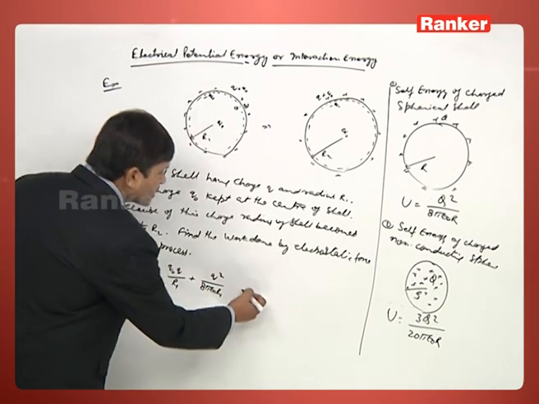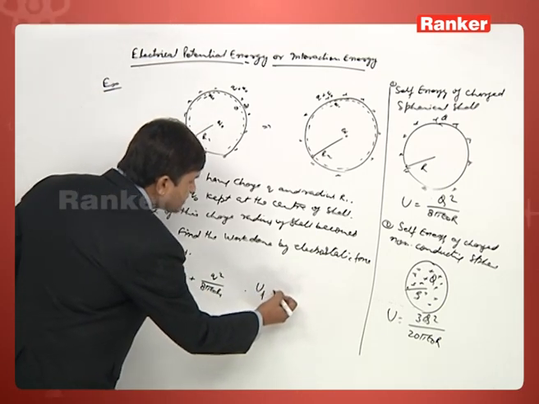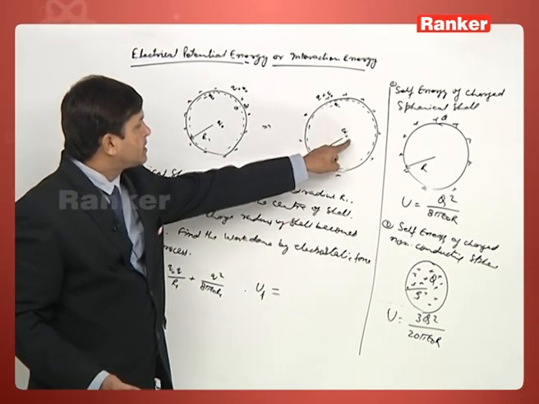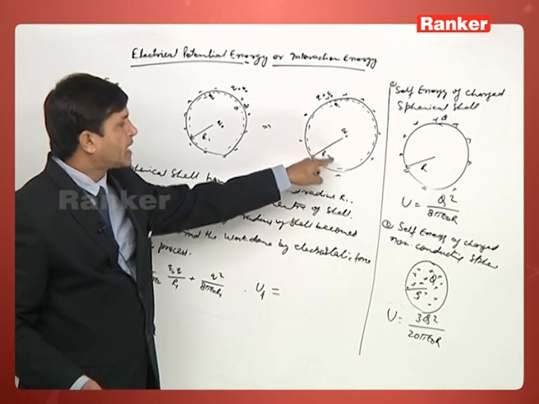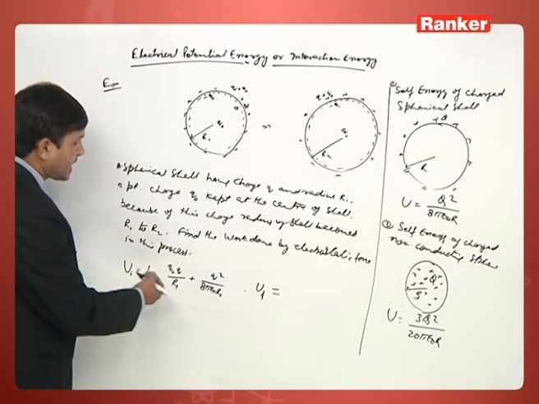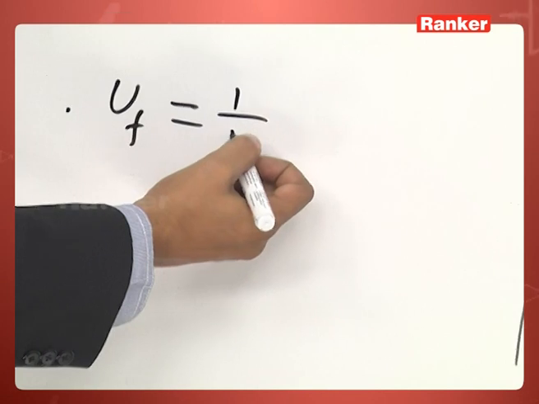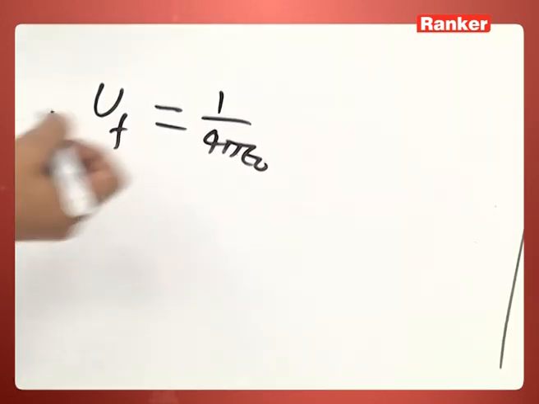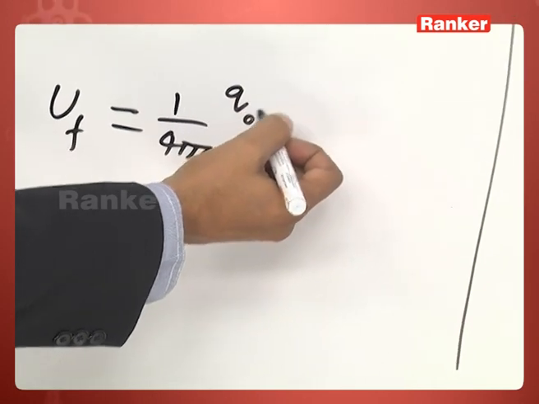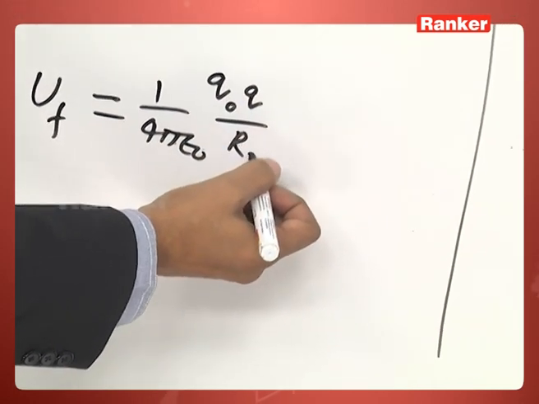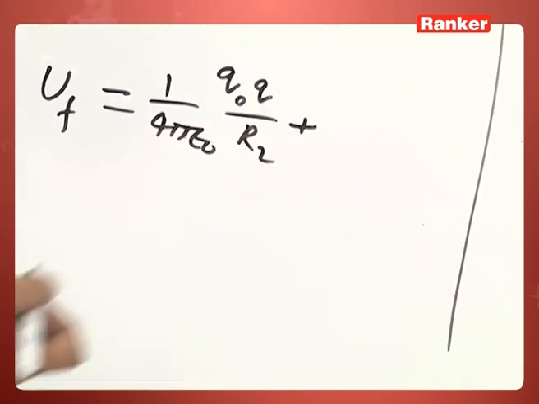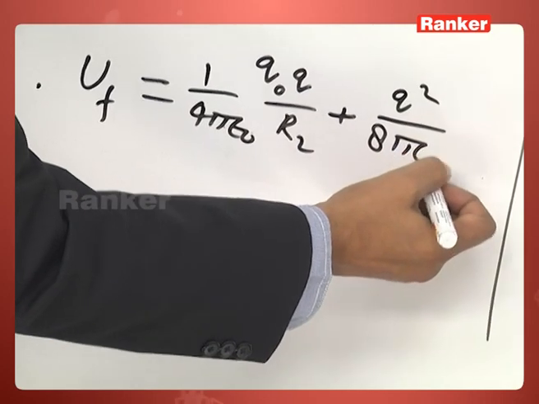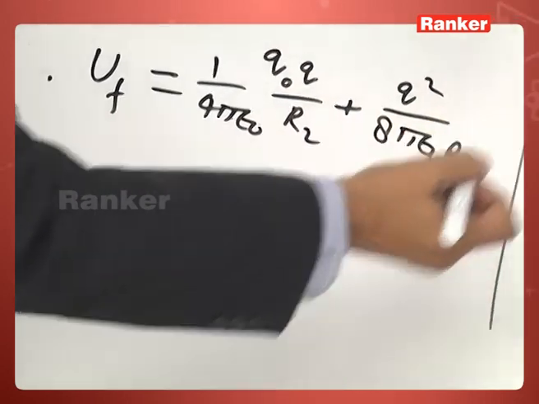Now, because of the force of repulsion, when the distance between the center and the surface is R2, in the same way we can calculate the self energy as well as the interaction energy. So now the interaction energy will be 1 by 4 pi epsilon naught, q naught q by R2, plus self energy, q square by 8 pi epsilon naught R2.